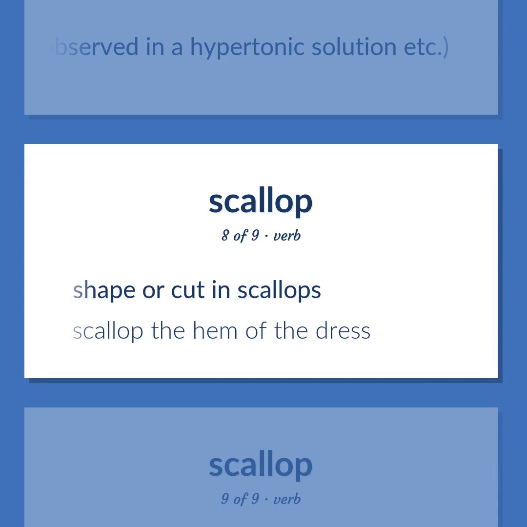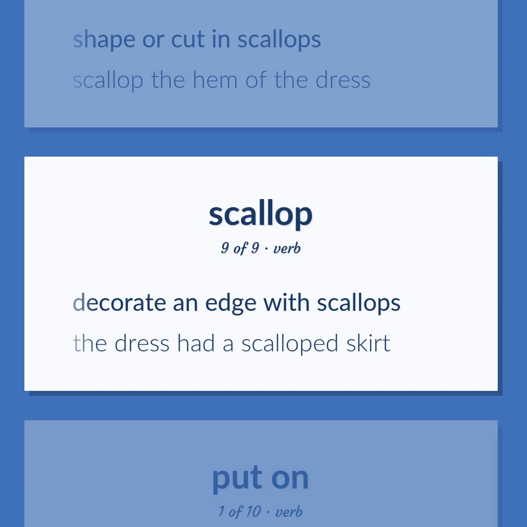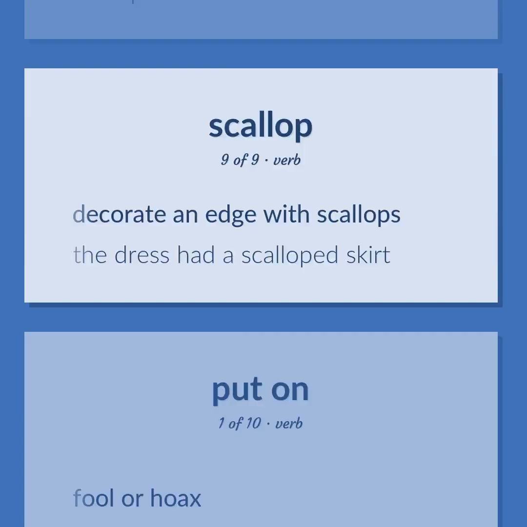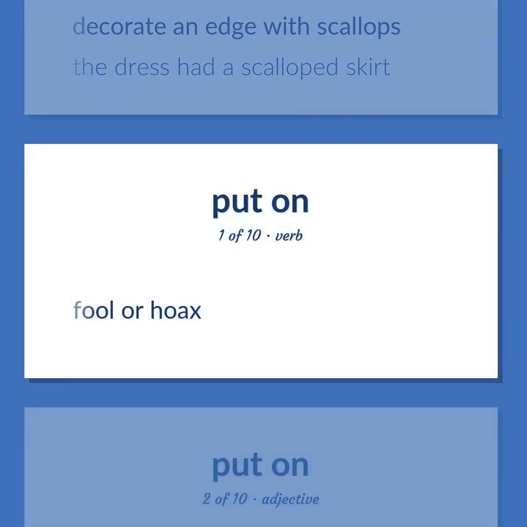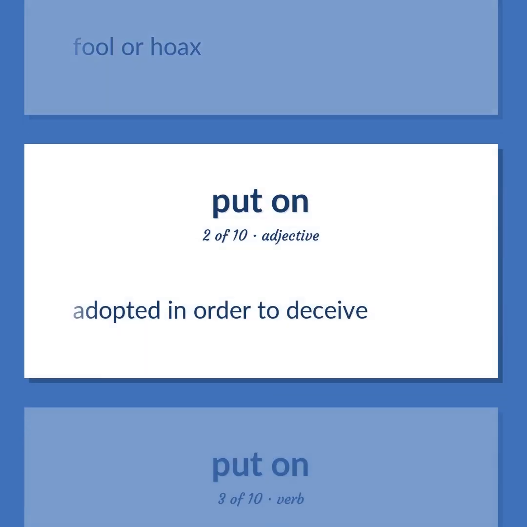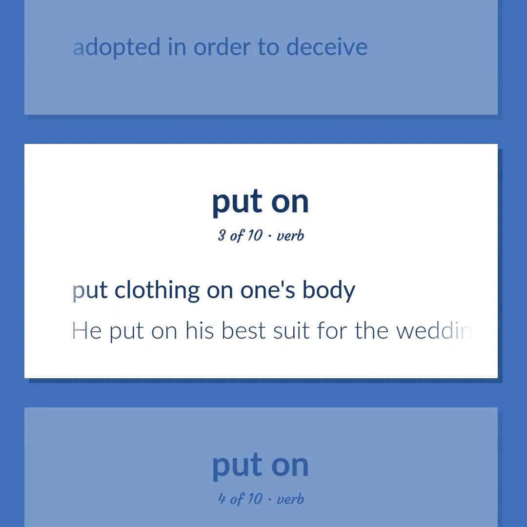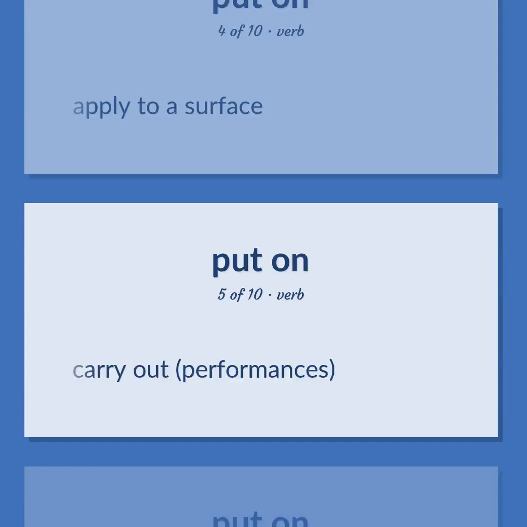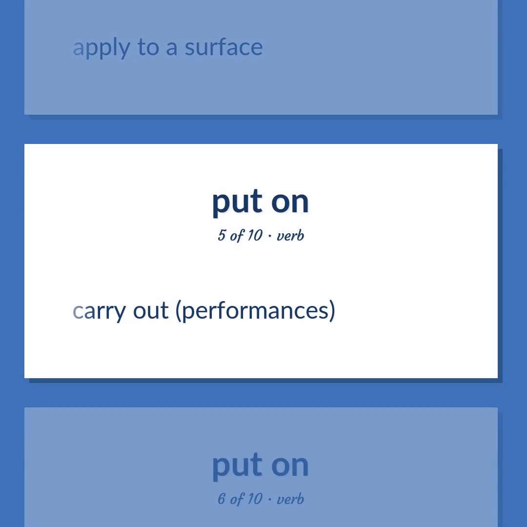Shape or cut in scallops. Scallop the hem of the dress. Decorate an edge with scallops. The dress had a scalloped skirt. Fool or hoax. Adopted in order to deceive. Put clothing on one's body. He put on his best suit for the wedding. Apply to a surface. Carry out performances.